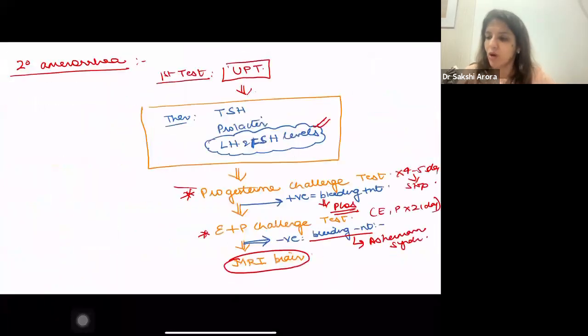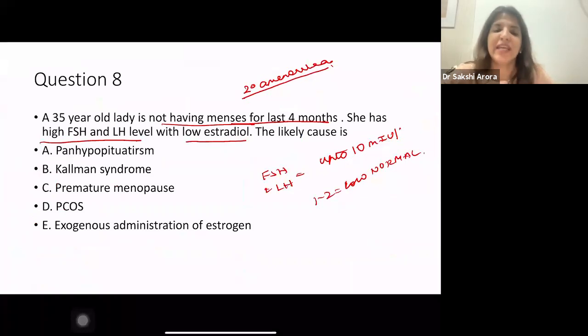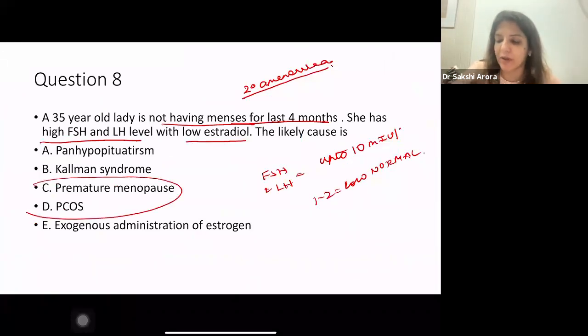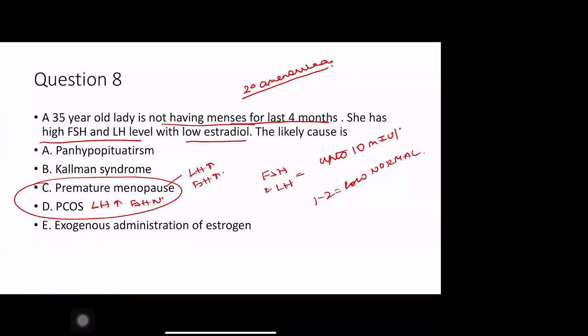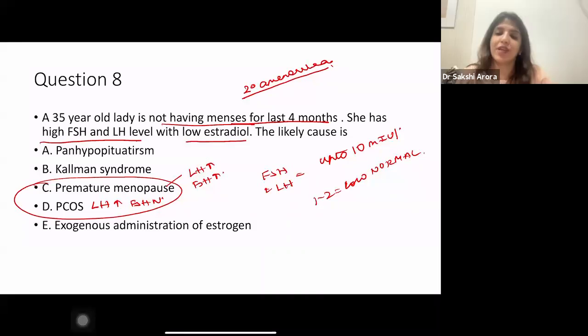Yes. So now look at this question. In this question, LH and FSH levels are high, right? So it has to be a cause related to ovary, right? So either it has to be premature menopause or PCOS. In PCOS, LH is high, FSH is normal, right? Whereas in premature menopause, LH high, FSH high, right? So this is a case of premature menopause. Clear to all of you? Yes.